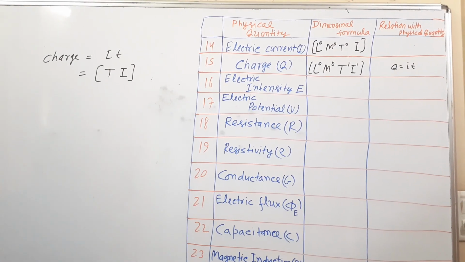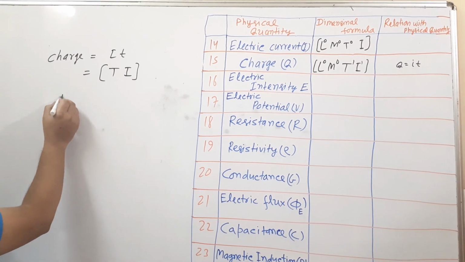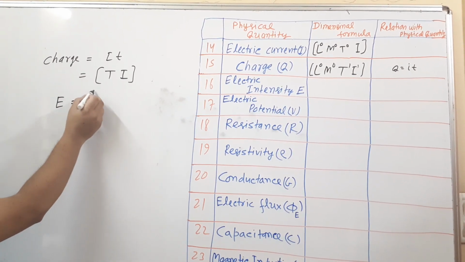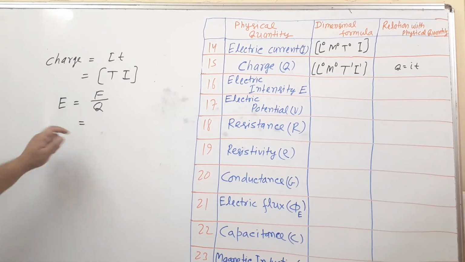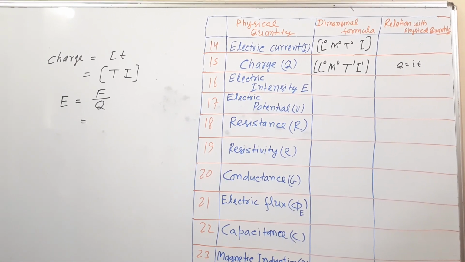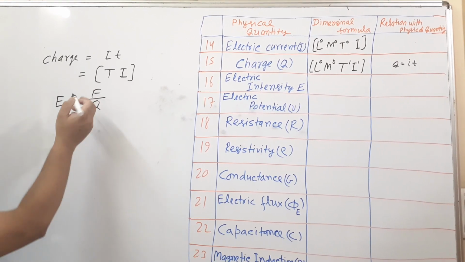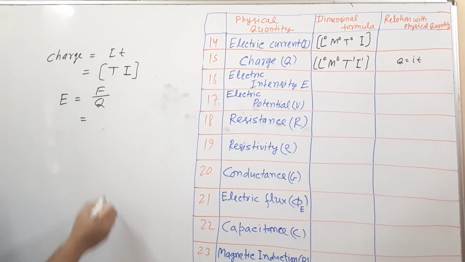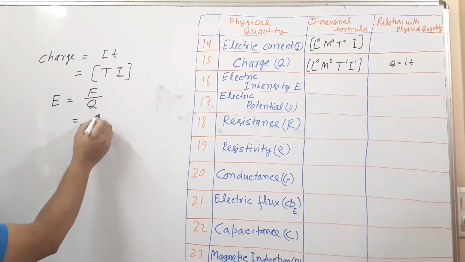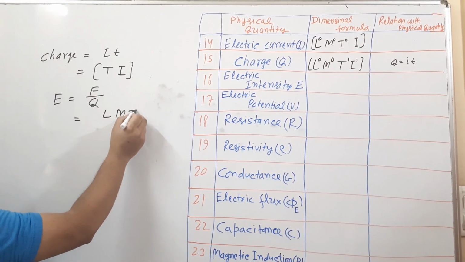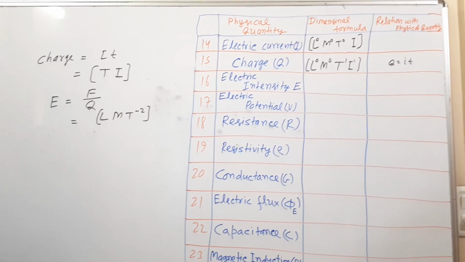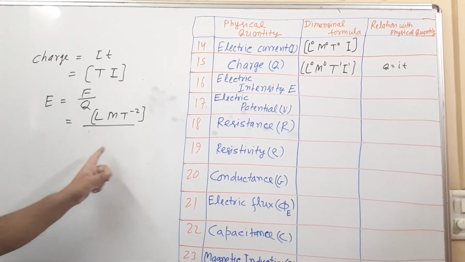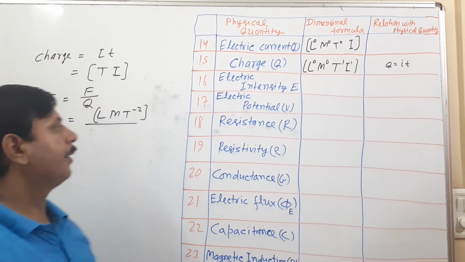Dimension formula of electric intensity. What is intensity? Force per unit charge is known as electric intensity. Force has dimension formula LMT raised to -2, mass into acceleration, as I told you earlier. And charge I have found as TI.